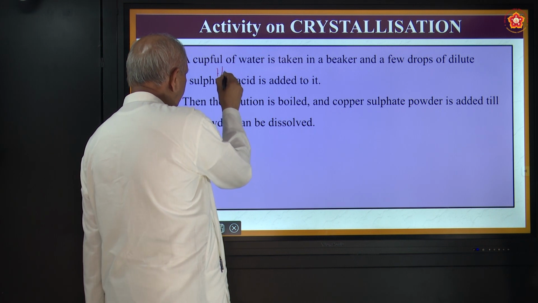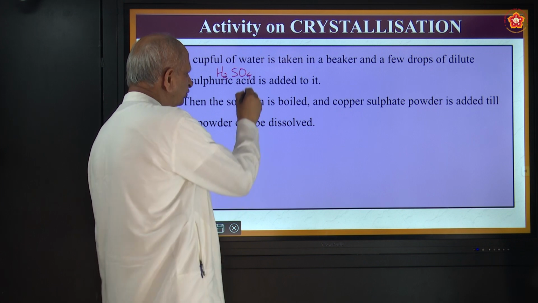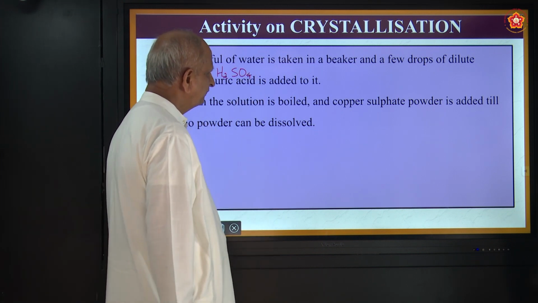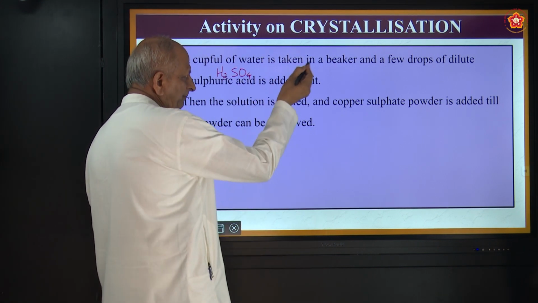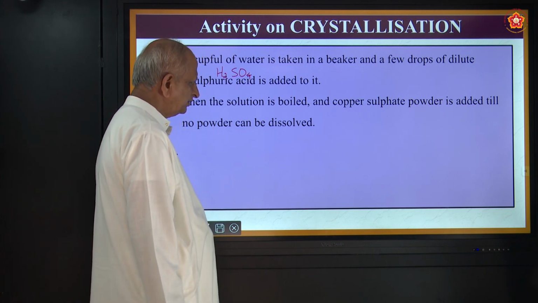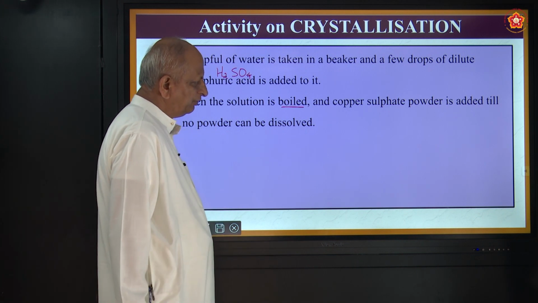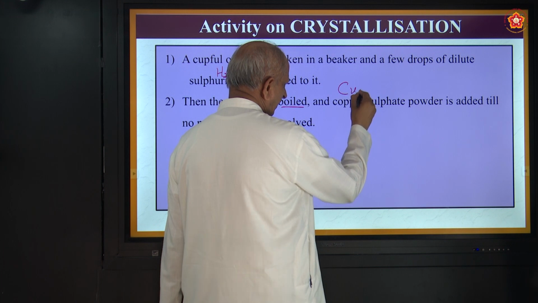Also called the king of chemicals, H2SO4. So water plus sulfuric acid. The solution is boiled. Then you add copper sulfate powder.